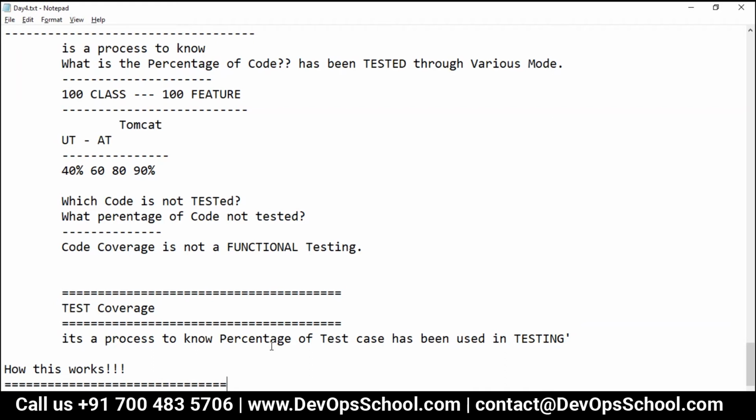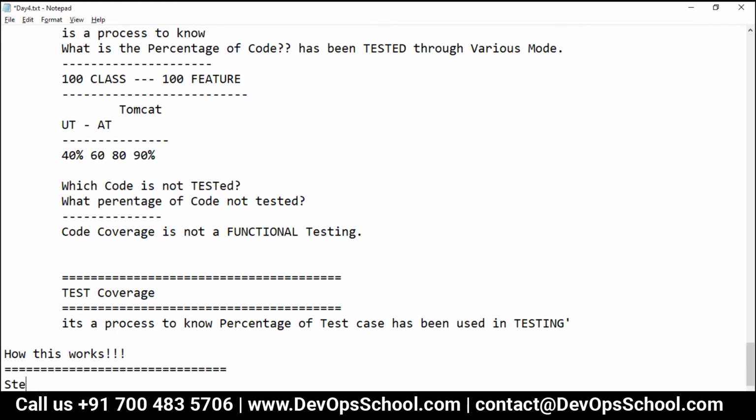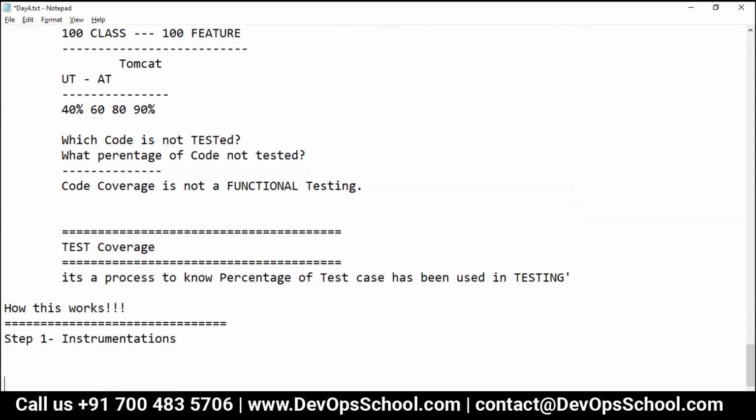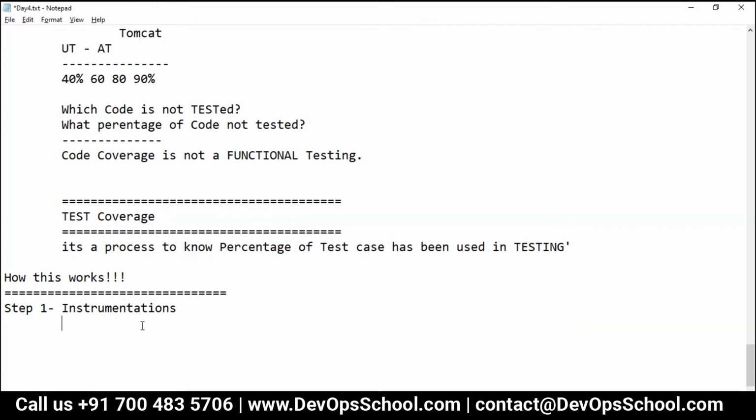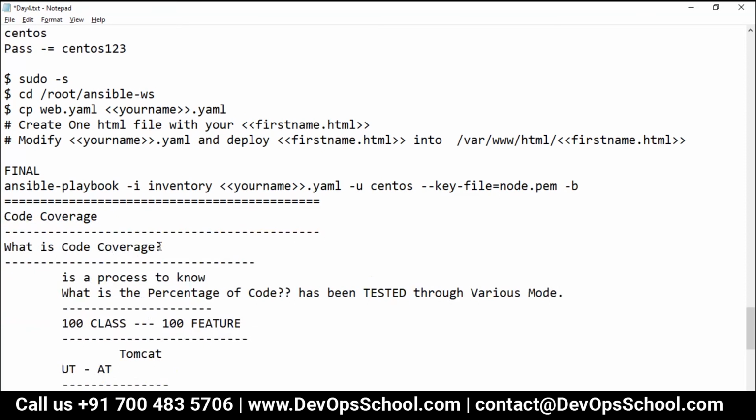Okay, so step number 1, guys. What you need to do, we call it instrumentation. What is this instrumentation? Basically you need to instrument your code with one of the code coverage tools.